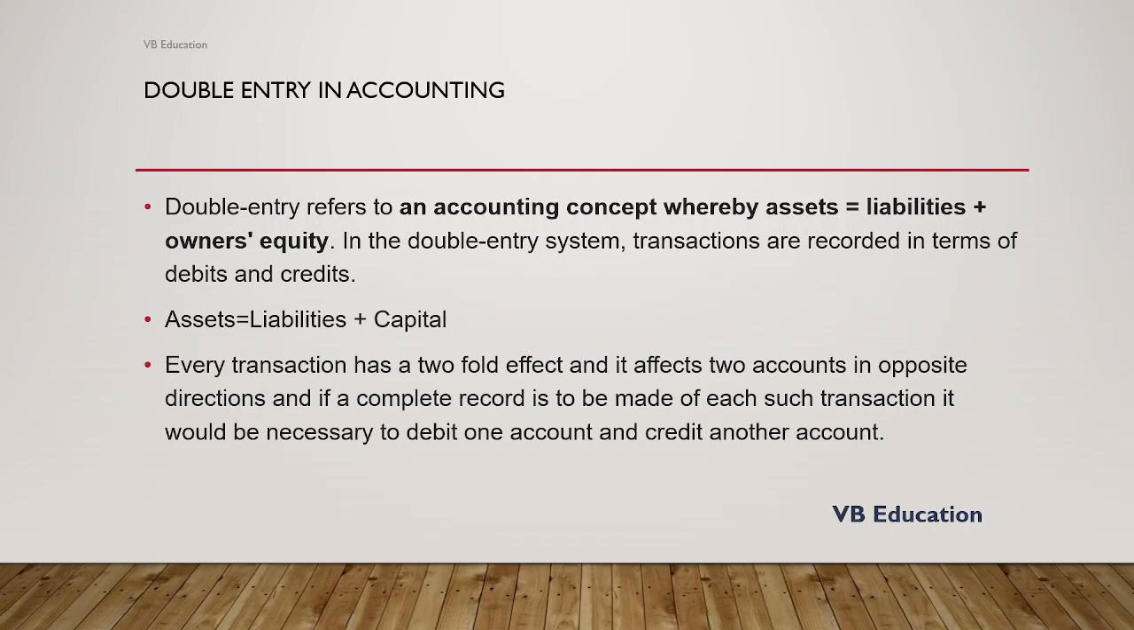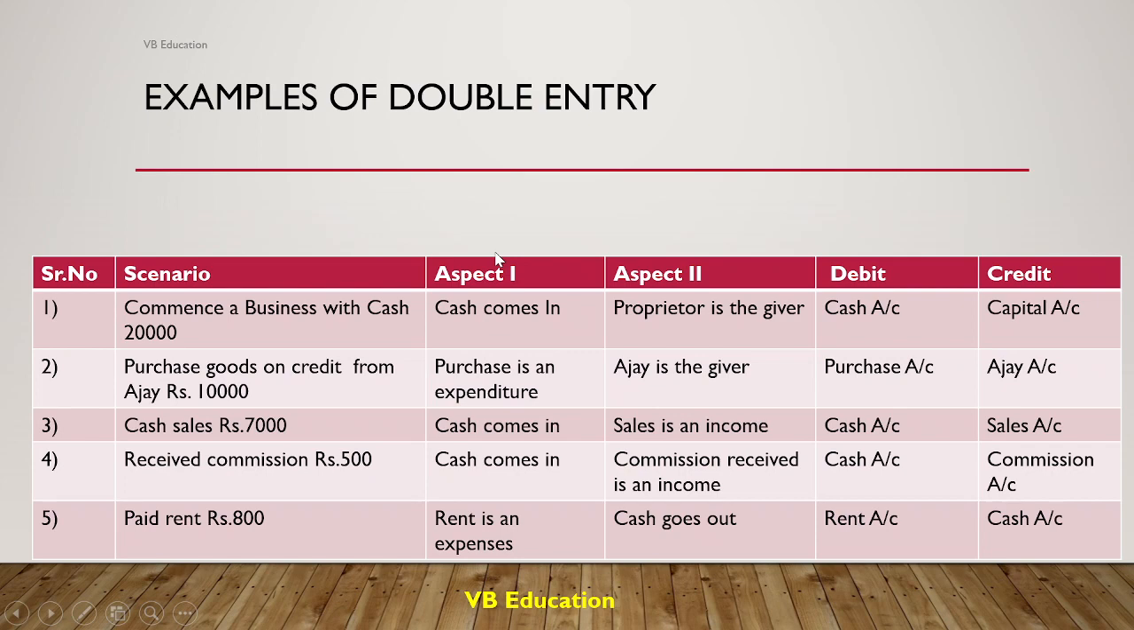Now let's see a few examples of the credit and debit double entry system. The first is commencement of business with cash. Now Vinayak starts a business with cash 20,000. There are two aspects to this transaction. One is cash will flow in the business. Second is Vinayak, the proprietor, is the giver. So two accounts will be debited and credited here. One account will be debited, one will be credited.